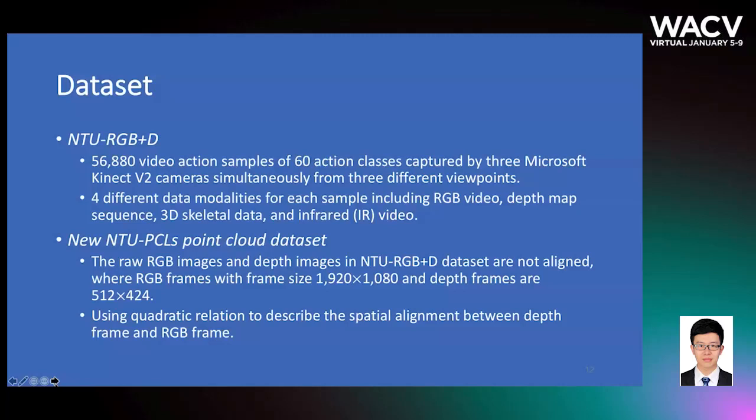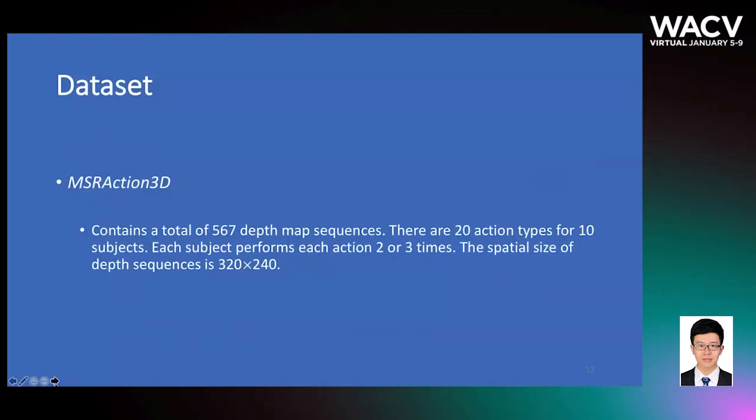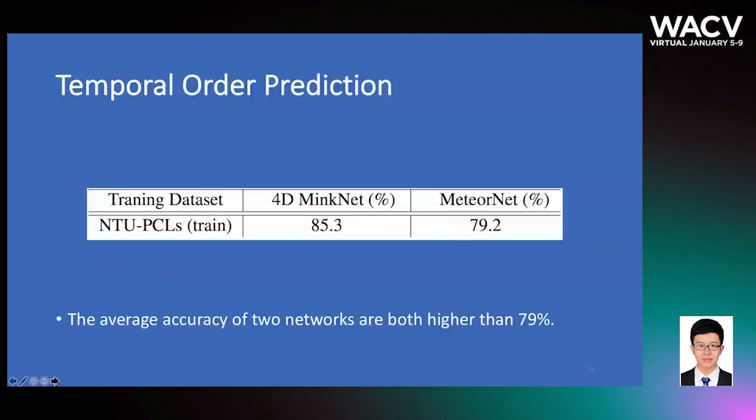We align the RGB frames and depth frames in this dataset using the quadratic relation to describe the spatial alignment. And we further use another MSR Action 3D dataset to conduct the transfer learning. It's a small-scale dataset and contains 567 depth map sequences and 20 action classes.